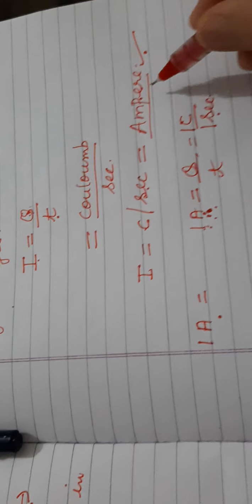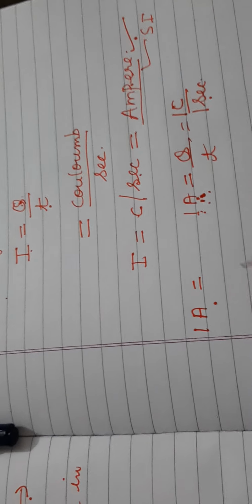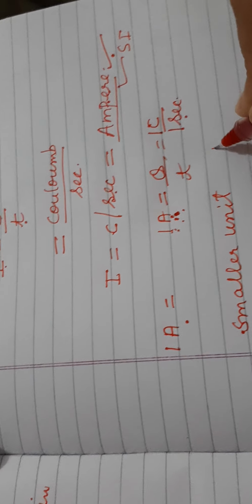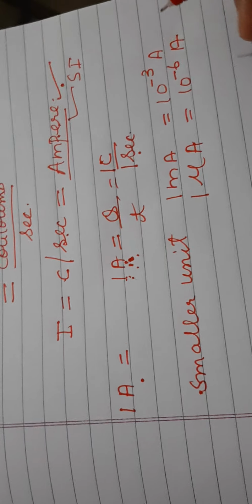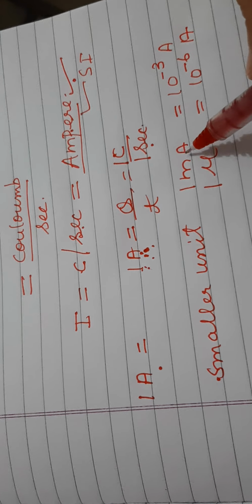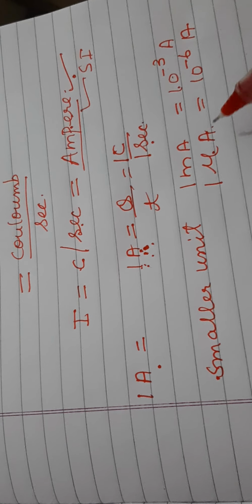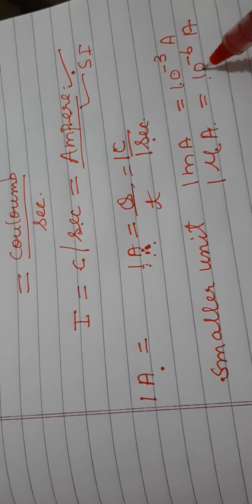Now this is the SI unit, but some smaller units of current are also there, and these smaller units of current are milliampere and microampere. So 1 milliampere is equal to 10 raised to power minus 3 ampere, and 1 microampere is equal to 10 raised to power minus 6 ampere. So whenever in the numericals the current is given in milliampere, then we will multiply that number by 10 raised to power minus 3, or if it is given in microampere, then we will multiply that number by 10 raised to power minus 6, and we will convert that current into ampere.